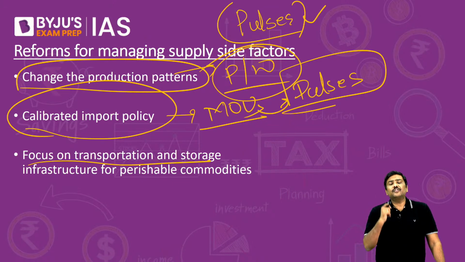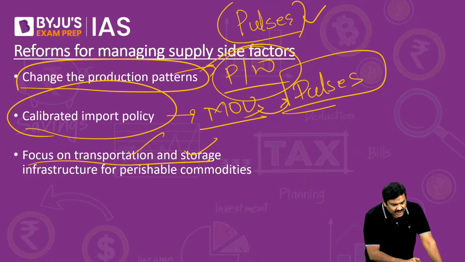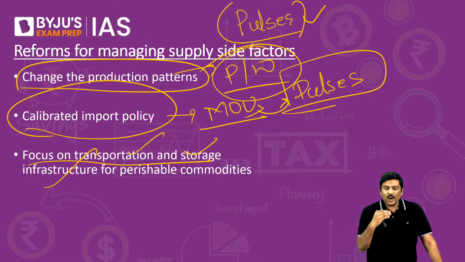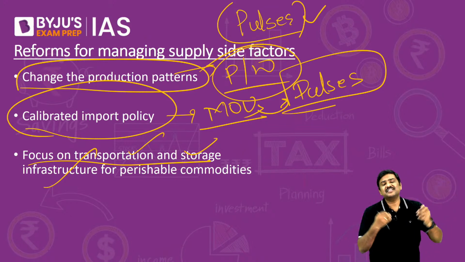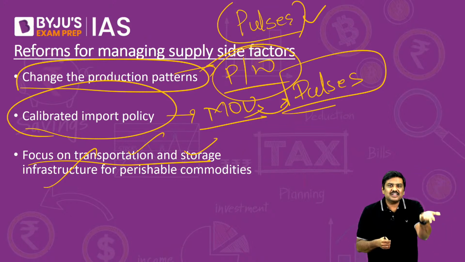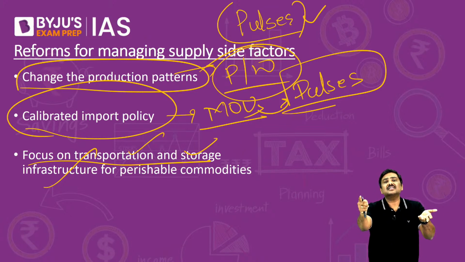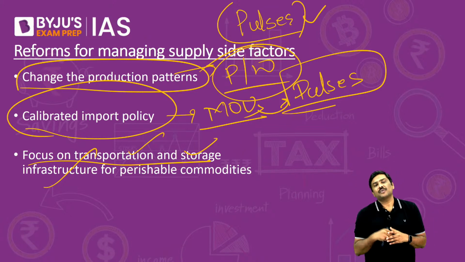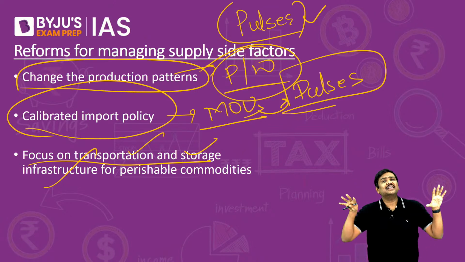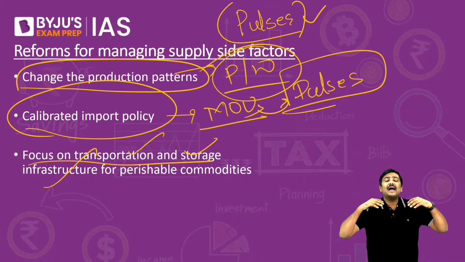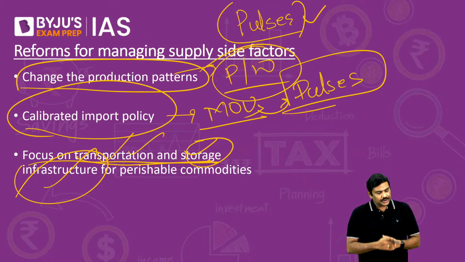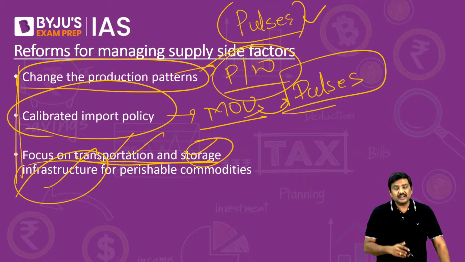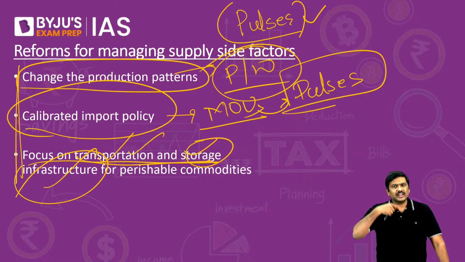Third, we will have to focus on development of transportation as well as storage infrastructure. Why? In certain seasons, cultivation is very high and wastage is there, and in certain seasons, cultivation is very less, supply is very less, and the market prices start soaring. We will have to manage this, and one way that it can be done is to have better transportation as well as storage infrastructure. So these are some of the very, very important reforms that should be implemented in a much better manner.